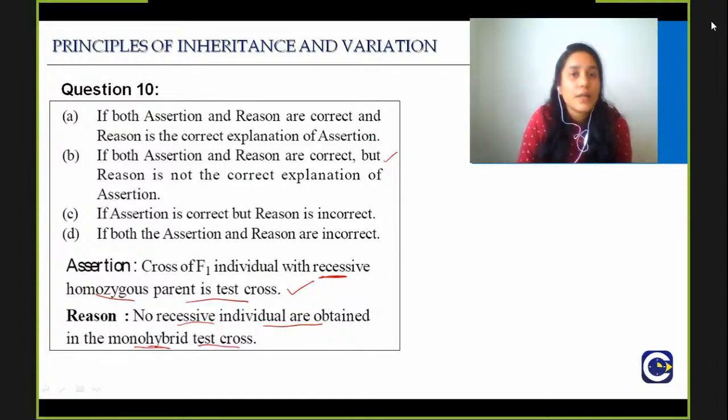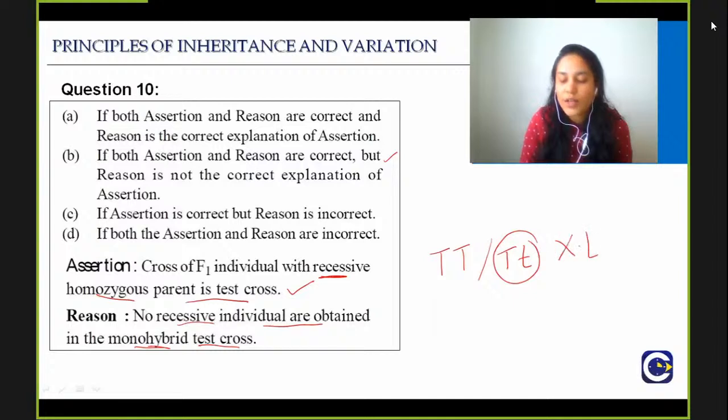If you know what a test cross is, you know that a test cross is used to see if an individual is this or if an individual is this. But if the individual is this and it is crossed with small t, what will you get?